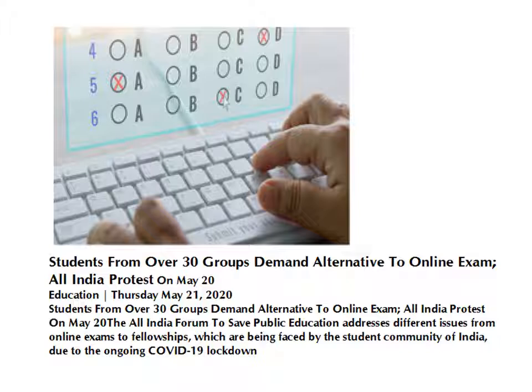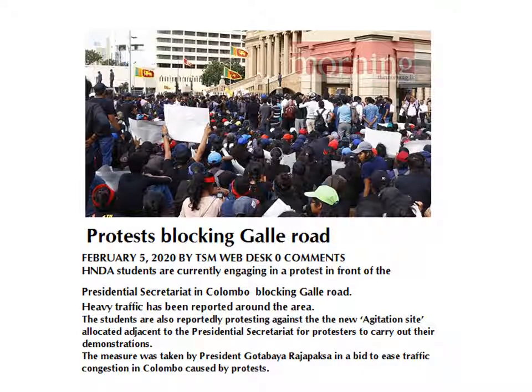Yes, take a little time. I have finished. Yes, the last one. Protest blocking Galle Road. February 5th, 2020 by TSM Web Desk. HNDA students are currently engaging in a protest in front of the Presidential Secretariat in Colombo, blocking Galle Road.